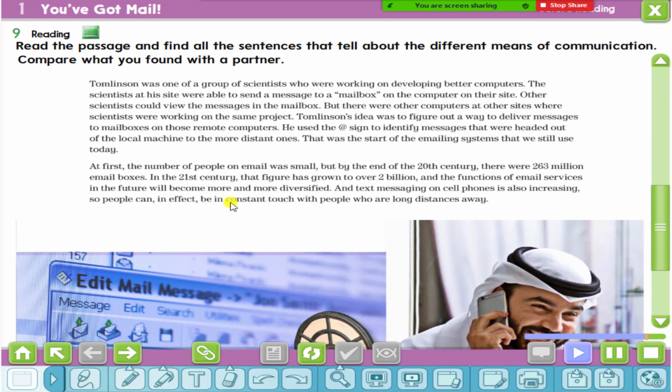At first, the number of people on email was small, but by the end of the 20th century, there were 263 million email boxes. In the 21st century, that figure has grown to over 2 billion, and the functions of email services in the future will become more and more diversified. And text messaging on cell phones is also increasing, so people can in effect be in constant touch with people who are long distances away.